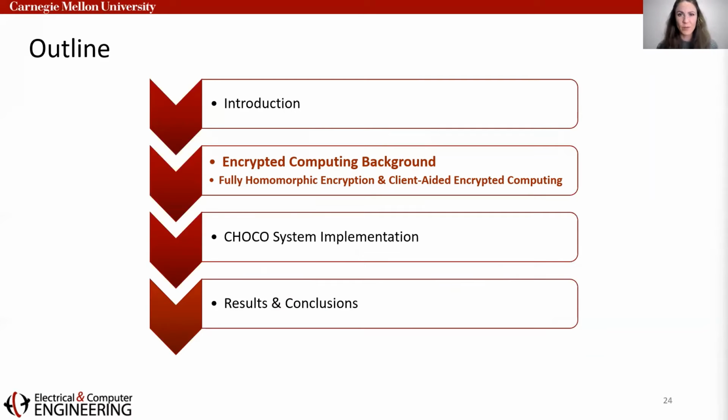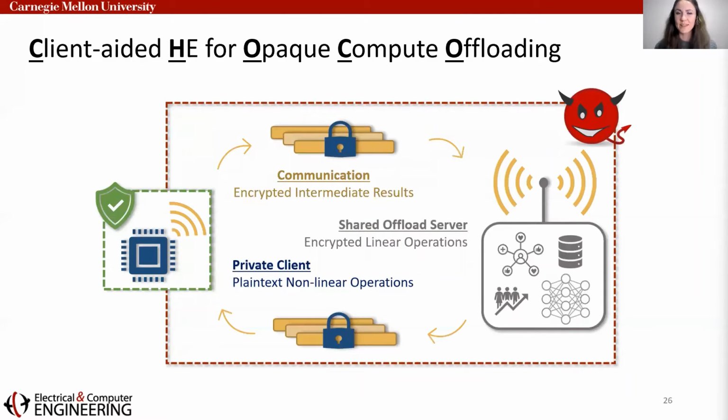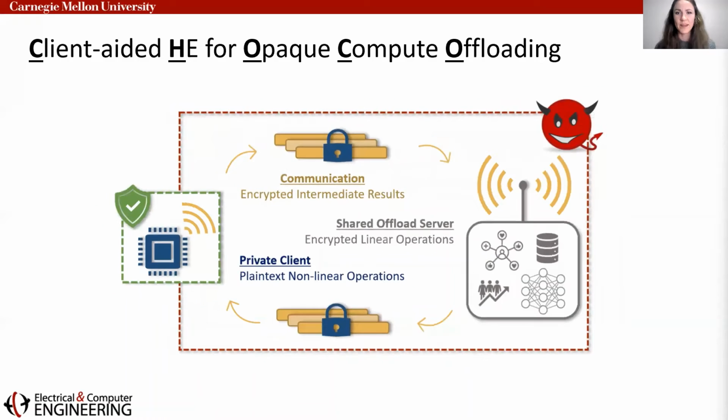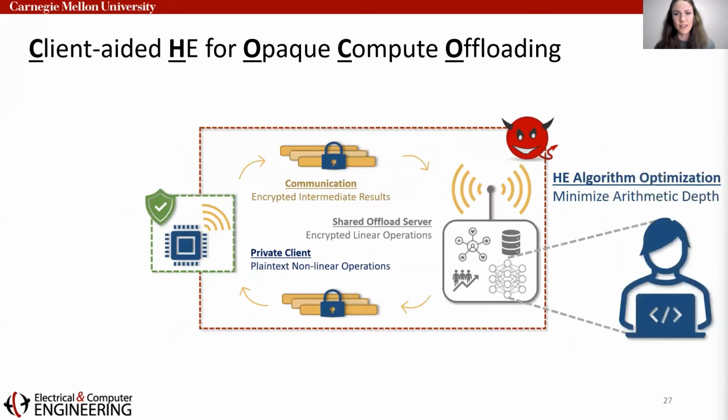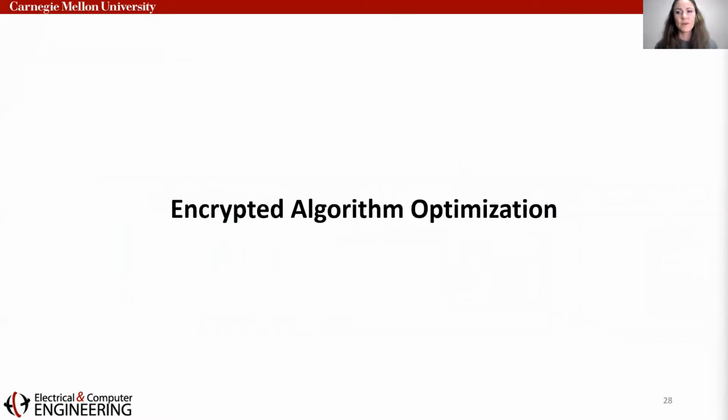With that baseline knowledge of homomorphic encryption, we will now get into the details of the CHOCO system implementation. CHOCO builds upon existing client-aided HE systems. It augments these systems with additional HE algorithm optimizations and client-side hardware support to benefit resource-constrained devices. We will start with the encrypted algorithm optimizations.